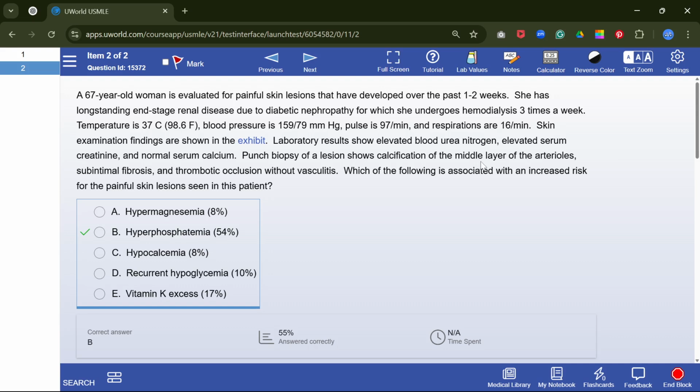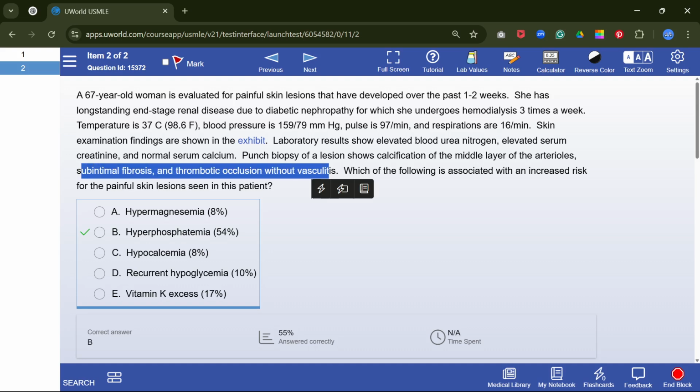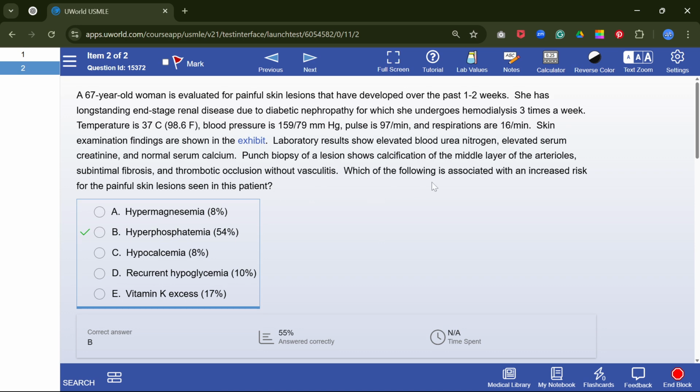Punch biopsy shows calcification of the middle layer of the arterioles, subintimal fibrosis, and thrombotic occlusion without vasculitis. Which of the following is most associated with increased risk for this painful skin lesion? Looks like calciphylaxis and hyperphosphatemia. Calciphylaxis can cause hyperphosphatemia, hypercalcemia.